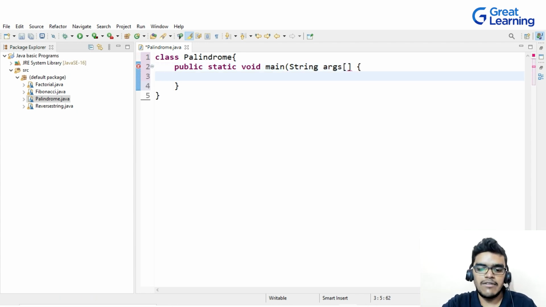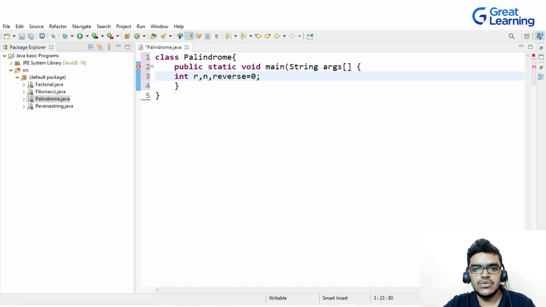After this, I will create a variable of integer data type. So I will write int, and then I will write here r, and then n. N is the number that I will be giving. Suppose n is equal to 121 or 15451, right? I can give the n value from the user input also. I will write one more variable, reverse, and reverse is equal to 0, right?